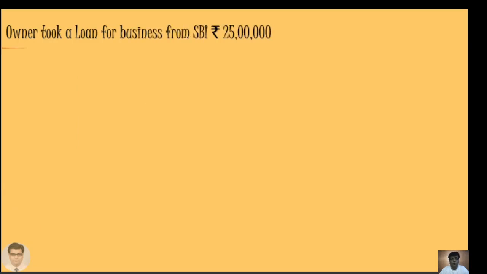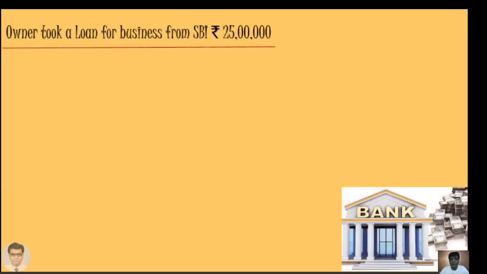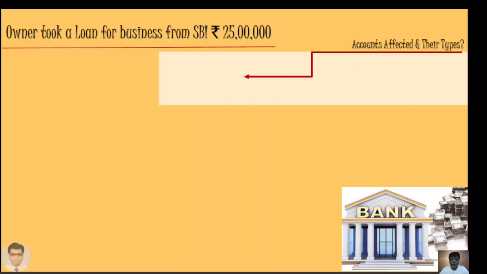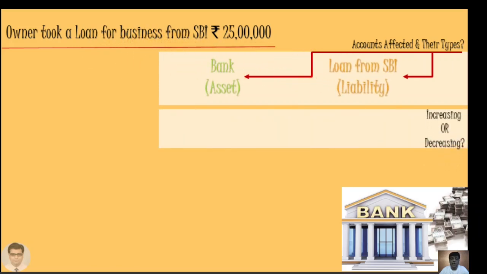Owner took a loan for business from SBI rupees 25 lakh. When we are taking a loan, the accounts affected would be our bank balance. Our bank balance will increase, so bank is an asset to us, and at the same time the loan from SBI, which is a liability, is also affected. Increasing or decreasing? When we take a loan, the bank credits our account. So bank balance will increase, and at the same time this liability will also increase. We will have to pay this amount to the bank now.